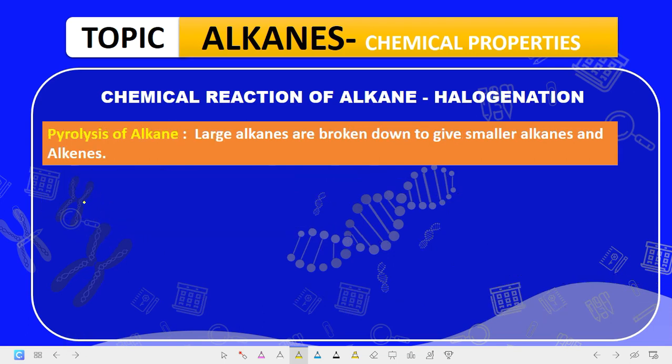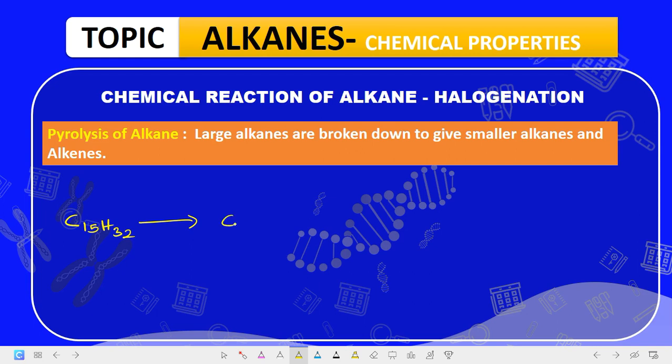Now the next reaction is pyrolysis of alkane. Large alkanes are broken down to give smaller alkanes and what? Alkenes. So for instance, if you are given, let's say, C15H32. Now if you break this down, what is it going to give to us?